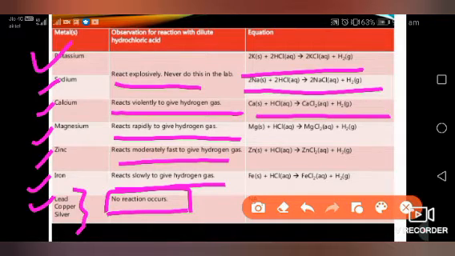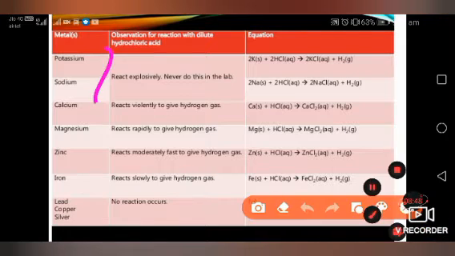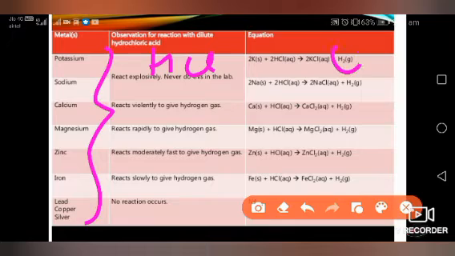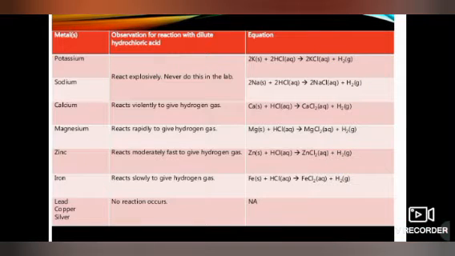Now, dear students, one most important common relation in all these reactions where different types of metals react with acid HCl: what will it produce in the end? You can see all the metals, when they react with HCl or acid, produce hydrogen gas. This is the most important property of metals. Metals when reacting with acid will produce hydrogen gas.